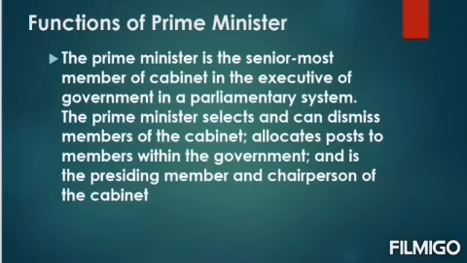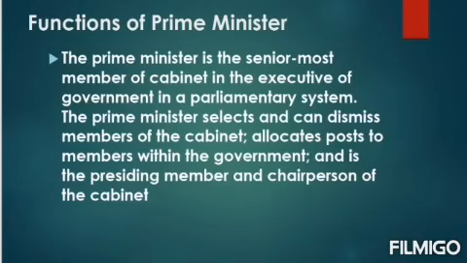The last short note is, what are the functions of the Prime Minister? The Prime Minister is the senior most member of the Cabinet, the executive of government in a parliamentary system.